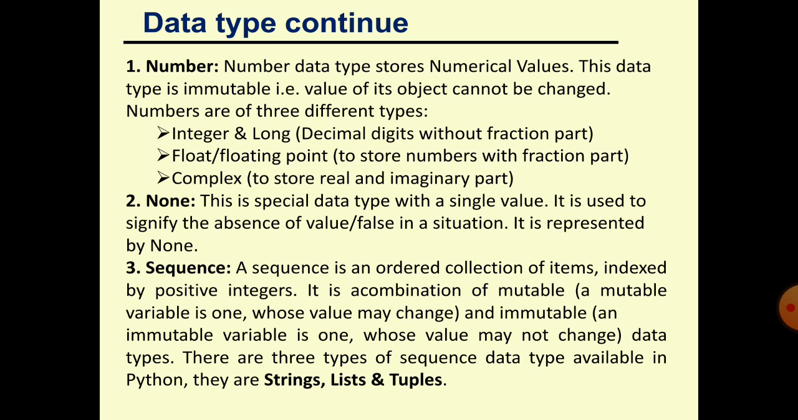So it is a combination of mutable. A mutable variable is one whose value may be changed. The variable values that can be changed means sequential values we can change. At the first position the value we can change, the second position value we can change, the third position value we can change, not fixed. In the list of students, the list is not fixed, we can change.